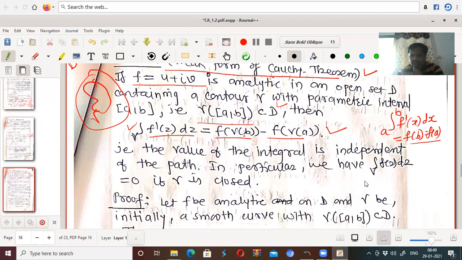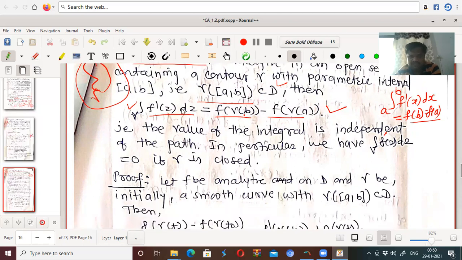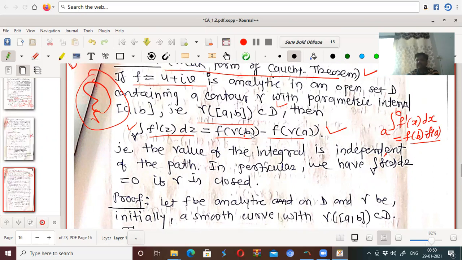In particular, we have the integral over gamma of f of z dz equal to 0 if gamma is closed. If this curve is closed, what does it mean? The value of gamma at a and gamma at b is the same, so the value of f at gamma at a and f at gamma at b is also the same. In that case, this whole integral becomes 0. So the integral of this function is independent of path; it depends only on the endpoints.